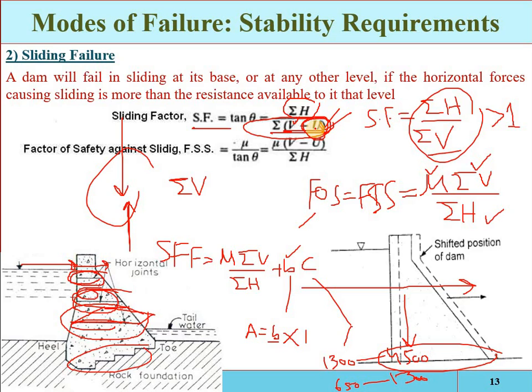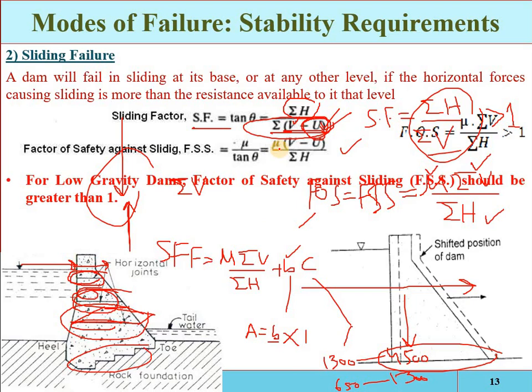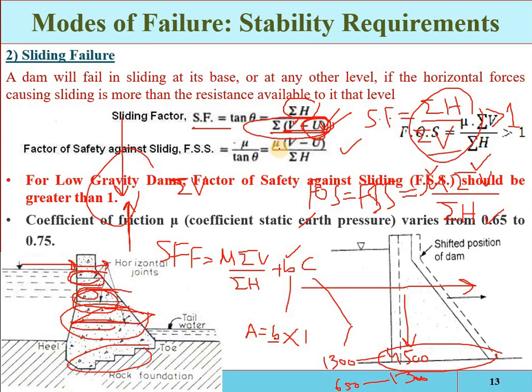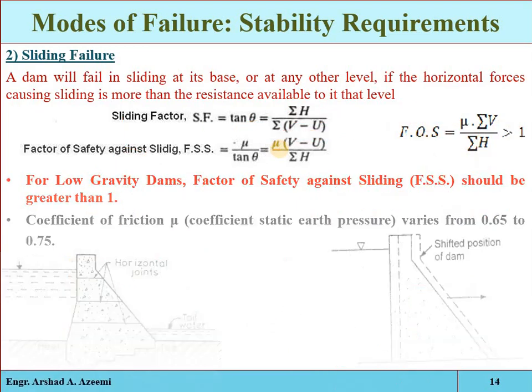When only the friction is considered and the shear strength is not considered, if it is avoided, then that will be the factor of safety against the sliding. Here only the friction is involved, and for a concrete gravity dam, the factor of safety should not be less than 1. Remember, it must be greater than 1. The coefficient of friction is from 0.65 to 0.75.